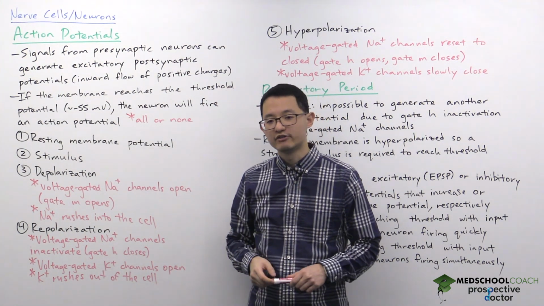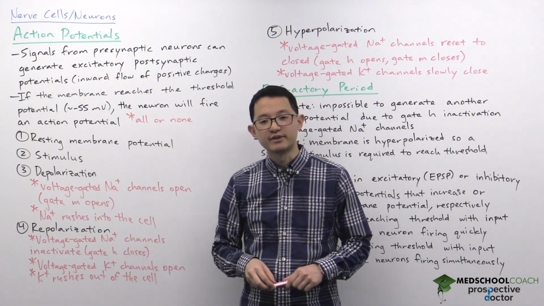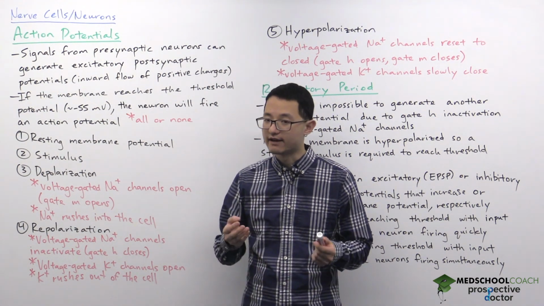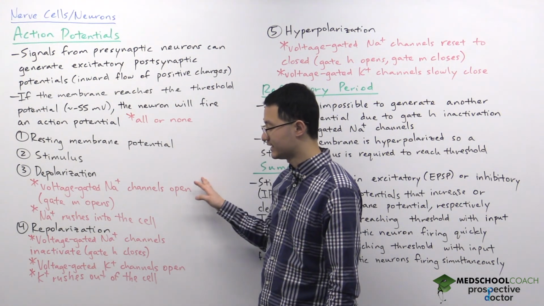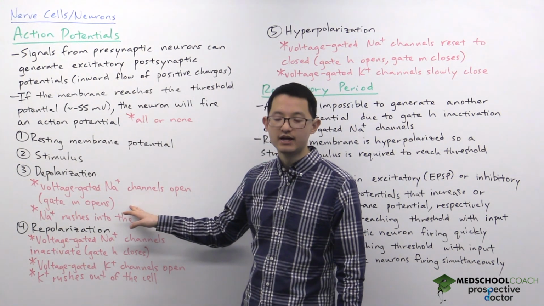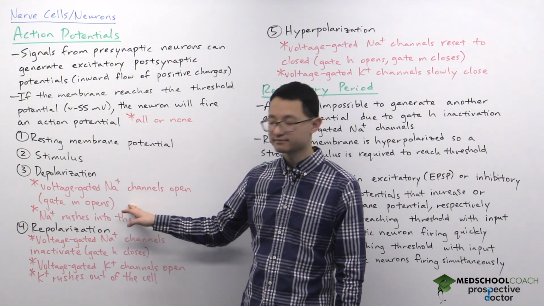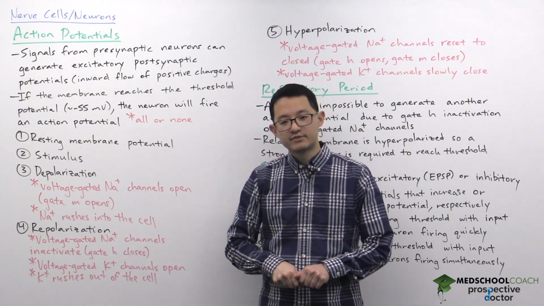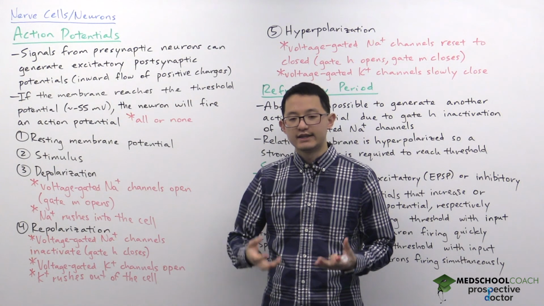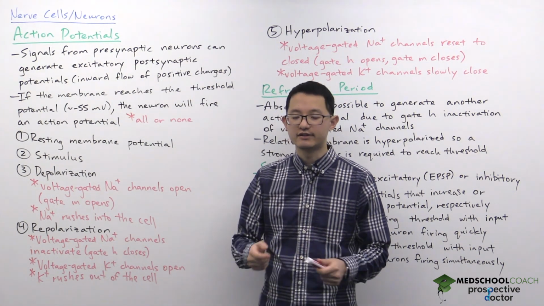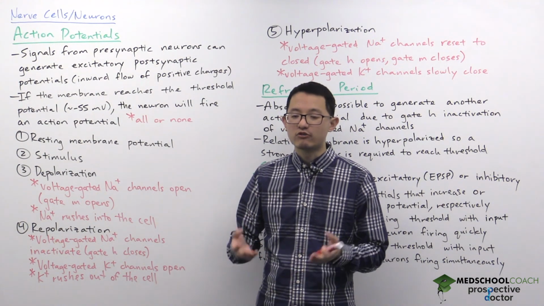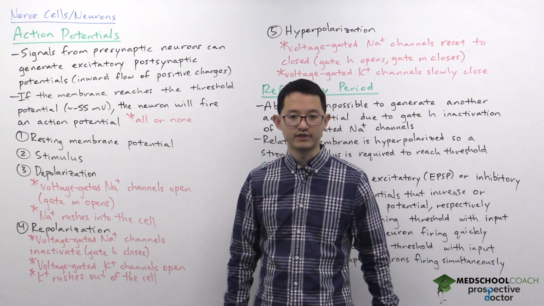Now, one thing to note here is that the voltage-gated sodium channels are a big complex. They have two different gates. The gate involved in depolarization is gate M, or the M gate. These sodium channels, when they're open, don't stay open for that long, because they have another gate, the H gate, that will close after some period of time.